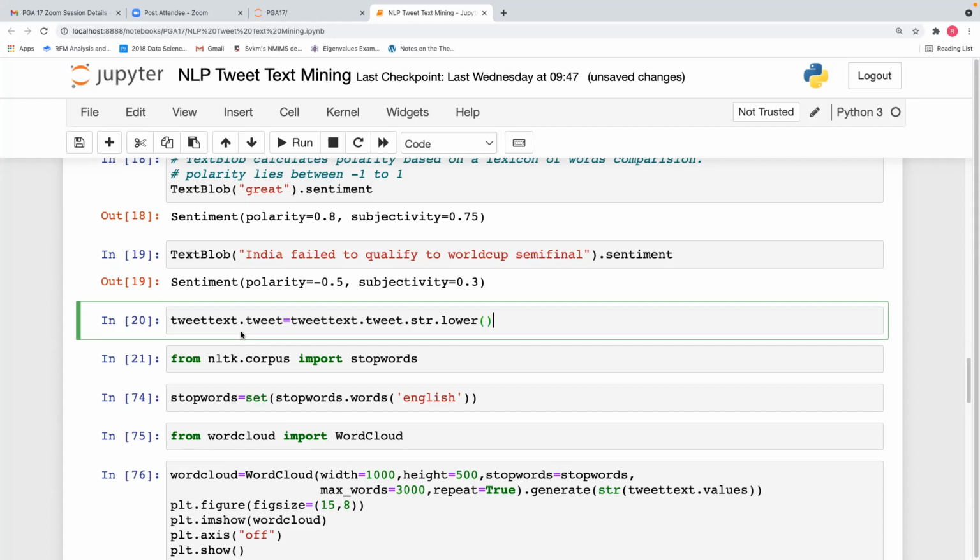So this is the first change. After understanding of TextBlob, we convert the text to lowercase.